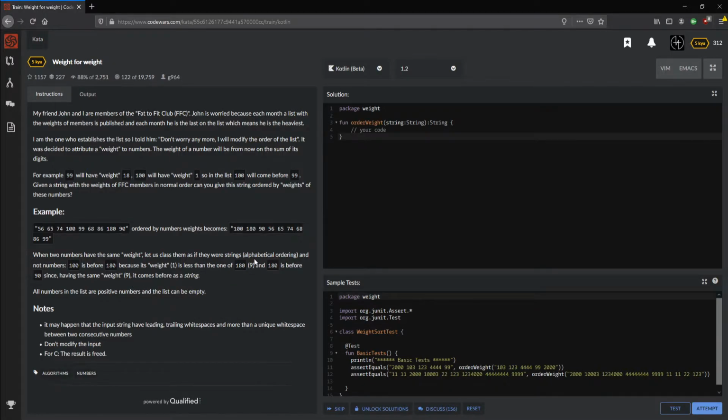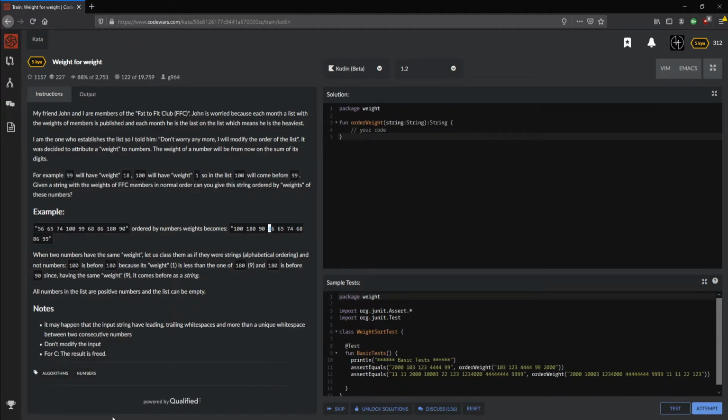What? Okay, no, I'm not sure if I get it. When two numbers have the same weight, let us class them as if they were strings, alphabetical ordering, and not numbers. So 1 before 9, 5 before 6, so you compare the first digit, I guess.